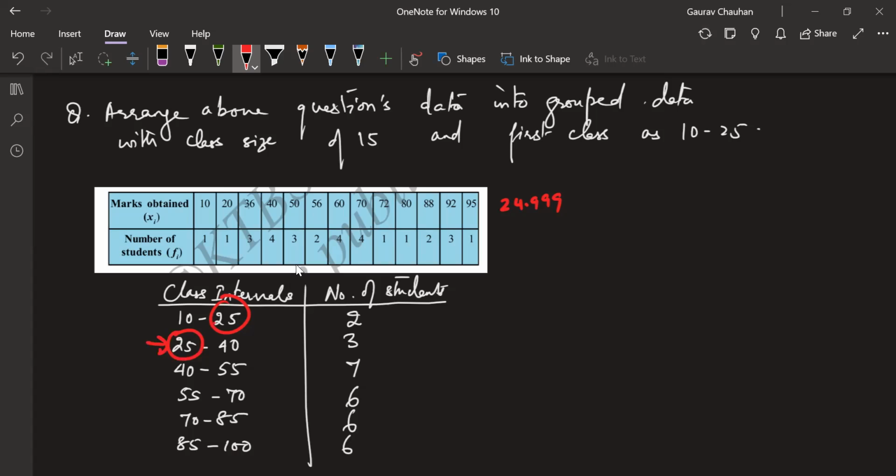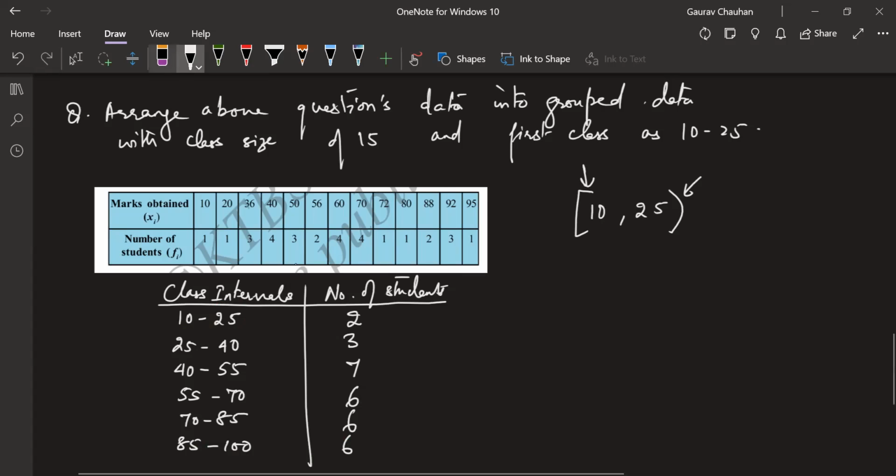As you go to higher classes, there will be a specific notation for this. They will write it like this: 10, 25. This bracket means 25 is not included. This bracket means 25 is included. As you go ahead, it will become clearer. But right now, for our class 10 purposes, we'll just understand it.